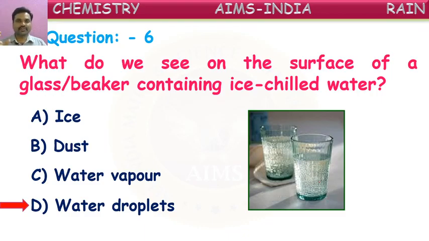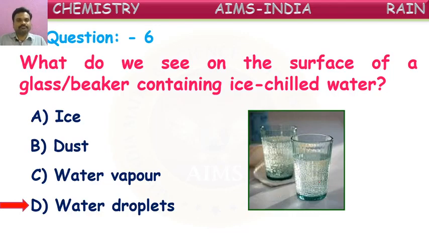These droplets are formed because the water vapor present in the air, when it touches the surface of the glass, because of the coolness converts into liquid form, and small droplets of it stick on the surface of the glass. Because of this we are able to see those droplets of water. This is because of condensation of water vapor present in air.